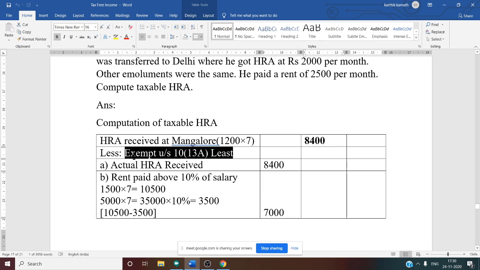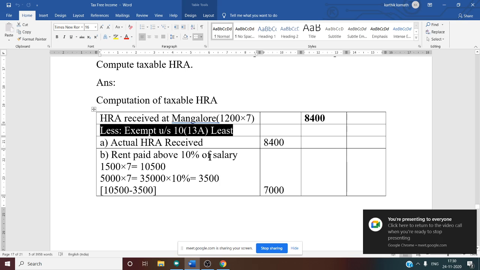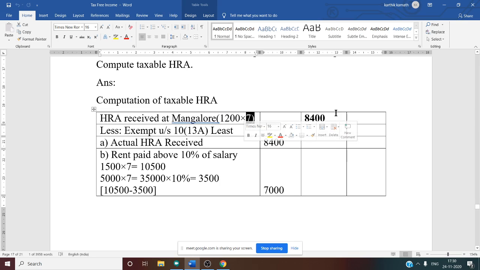From this we have to deduct the exemption under section 10(13A), least of the following. So least of the following means now we have to apply 3 conditions, the conditions discussed earlier. The first one is the actual HRA received for the relevant period. The relevant period we know is 7 months. So whatever you have written in the outer column, the same amount you have to write in the inner column. That is the actual HRA received.